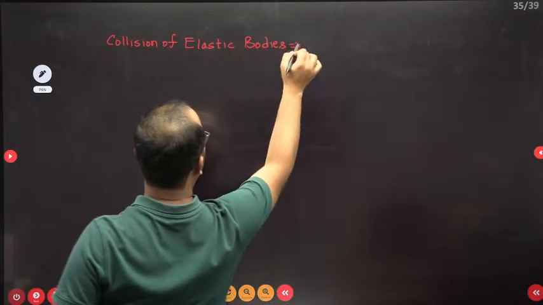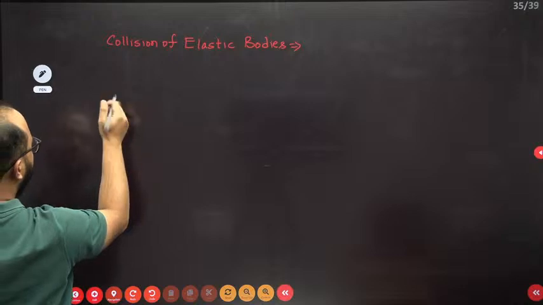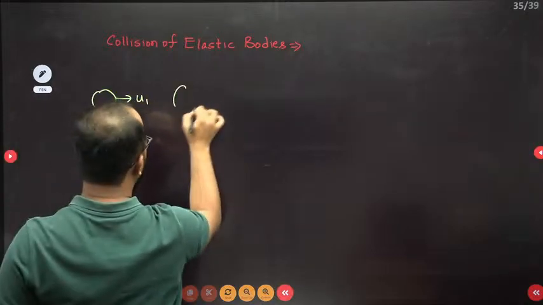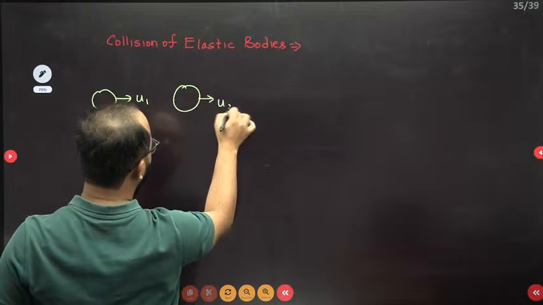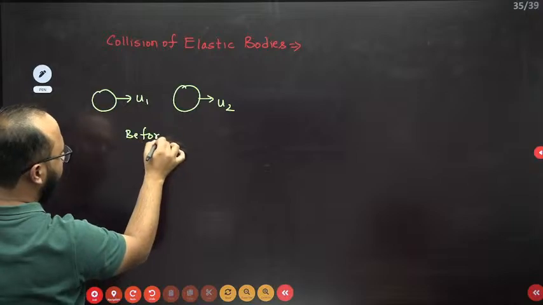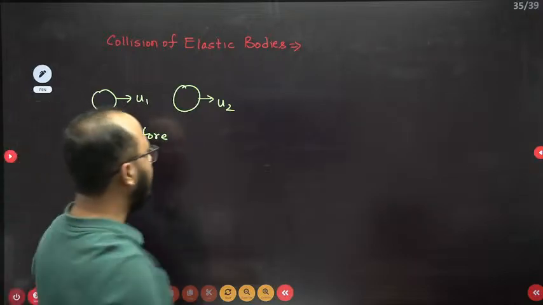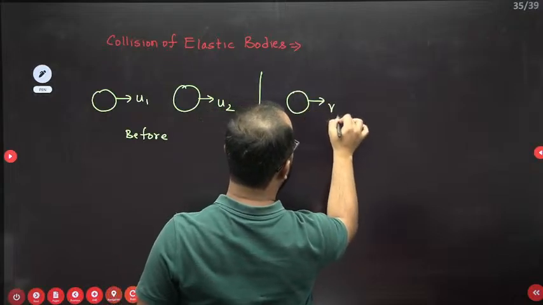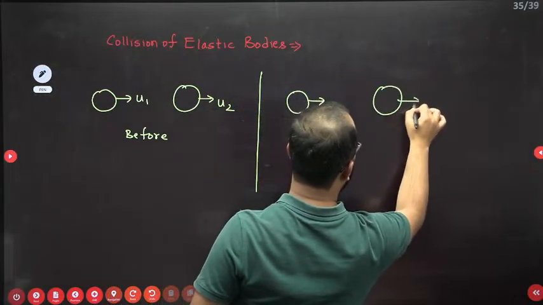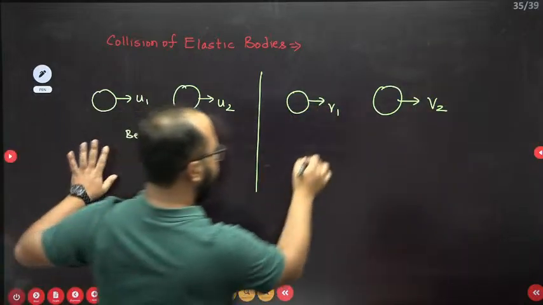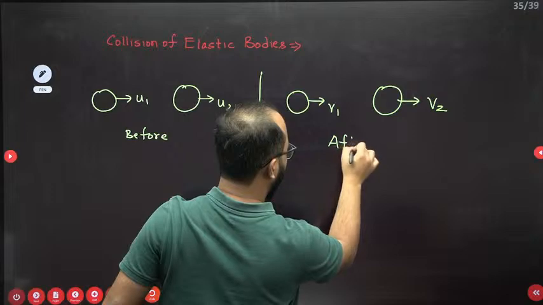So this is the last thing that we are going to discuss. This is the velocity u1, and this is another body having velocity u2. So this is before impact. Before the collision we have this, and after the collision we have, let's suppose, v1 velocity, and for the other body we have velocity v2. So this is the before and after case, before impact and after impact.